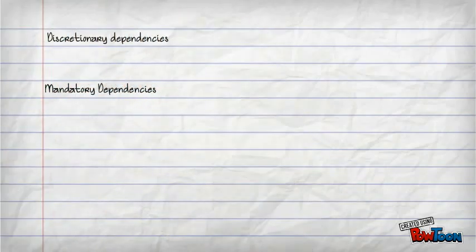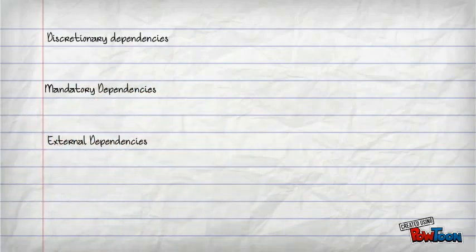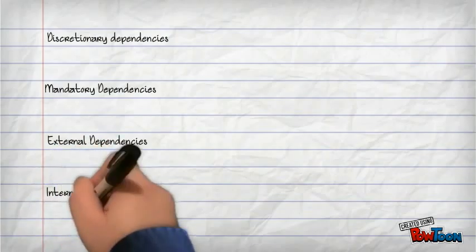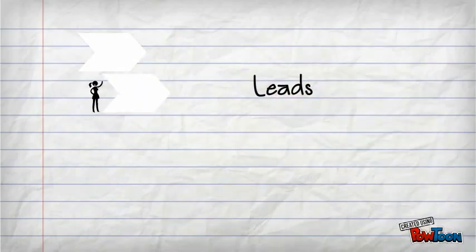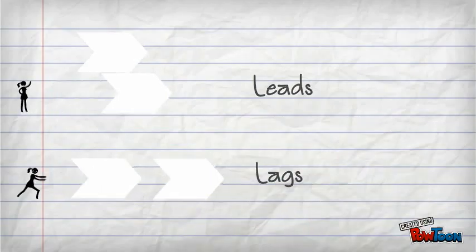Discretionary is a preferred logic, for example the egg before the chicken or the chicken before the egg. External dependencies are outside of the project team's control, and internal dependencies are things within your control. He will also have to decide where he could save time by starting the successor before the predecessor is finished, also known as leads, or where he needs to add time where a successor needs to start a certain amount of time after the predecessor's completion, also known as lags.